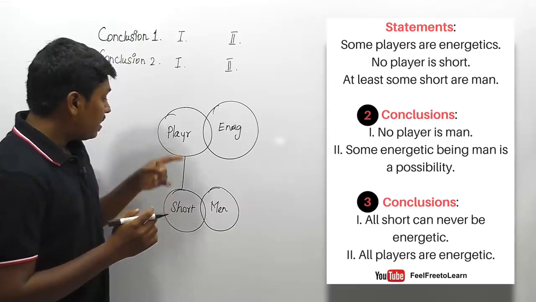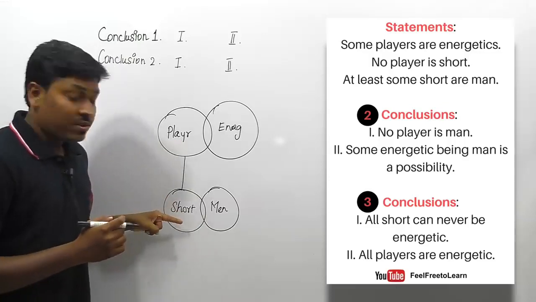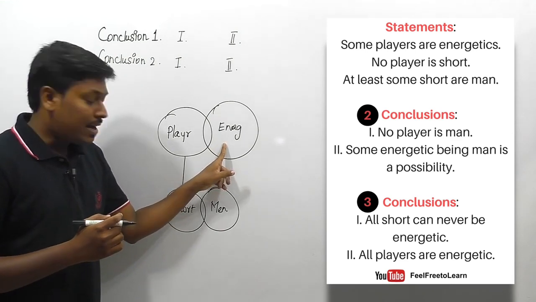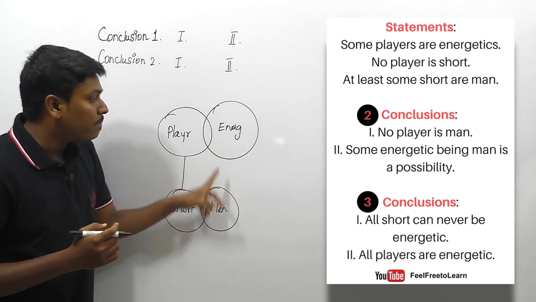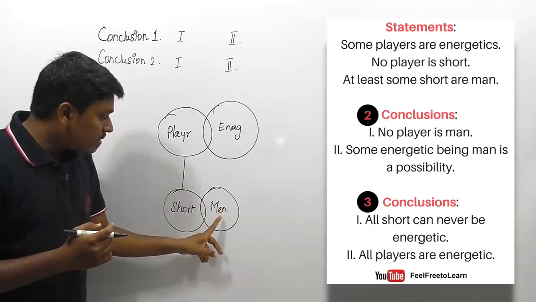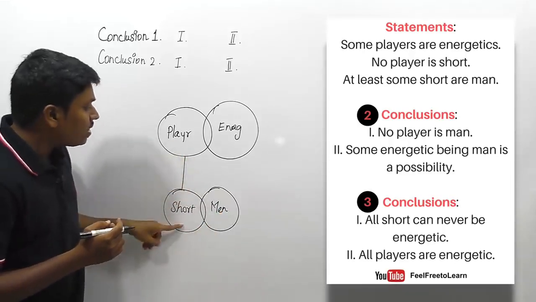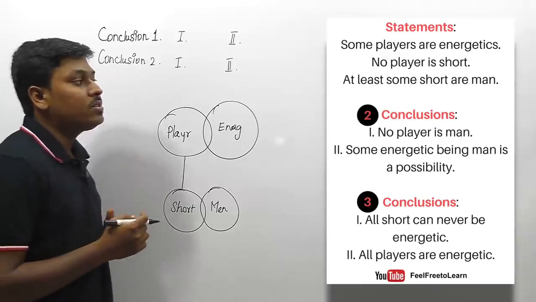Listen here, friends. Here, no player is short. So we can say that there is a possibility of connecting short and energetic. Similarly, there is a possibility of connecting men and energetic, and also of connecting men and player. But there is no possibility of connecting short and player, right? Let me move on to the first conclusion.